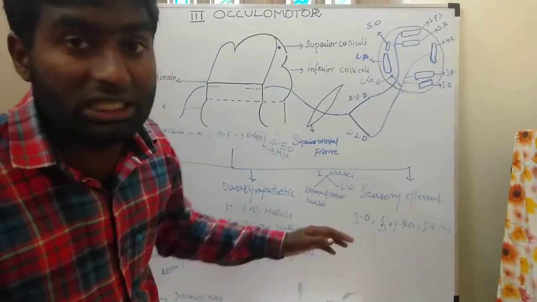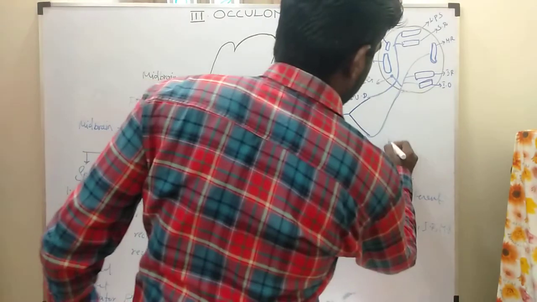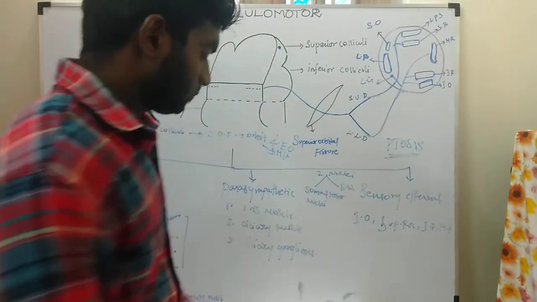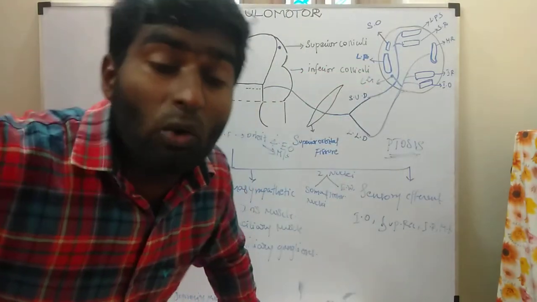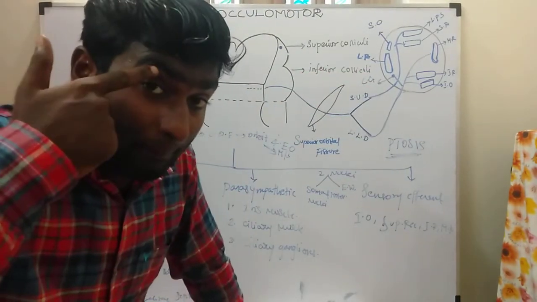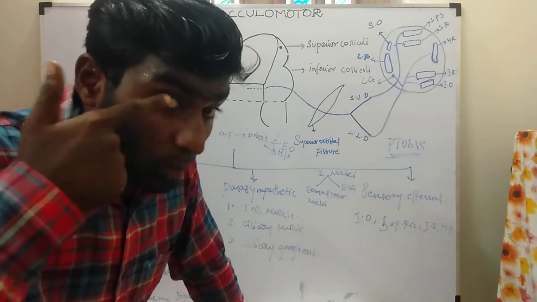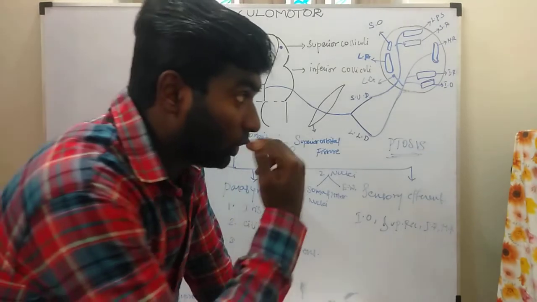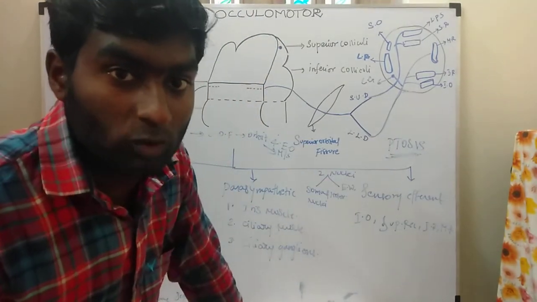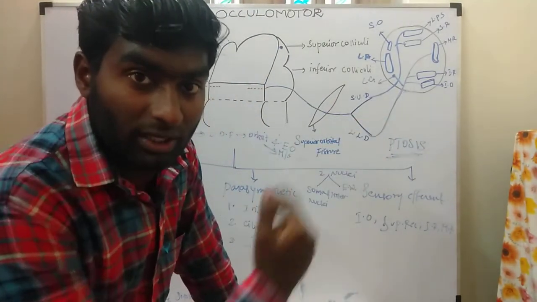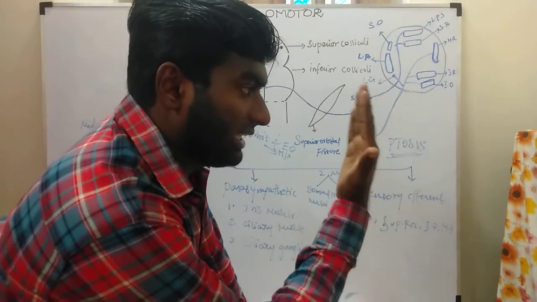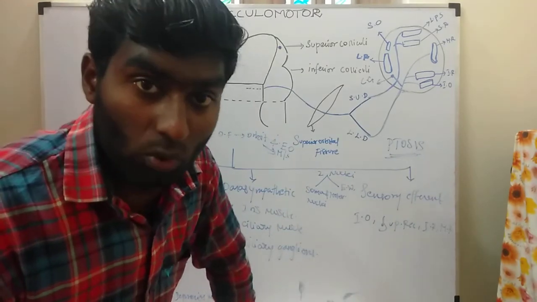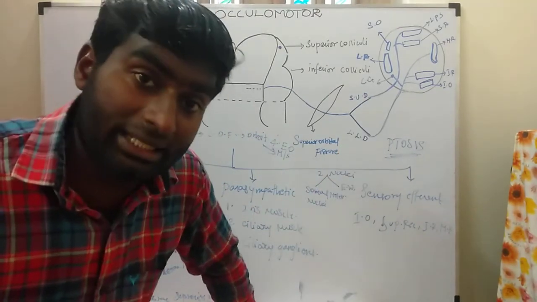Okay, so the next condition is ptosis. P-T-O-S-I-S. Ptosis means, when this nerve is paralysed, the upper eyelid droops. When the upper eyelid droops, you will see the image in the form of double vision. When you see closer objects, you will see double vision, and focusing will become more troublesome.